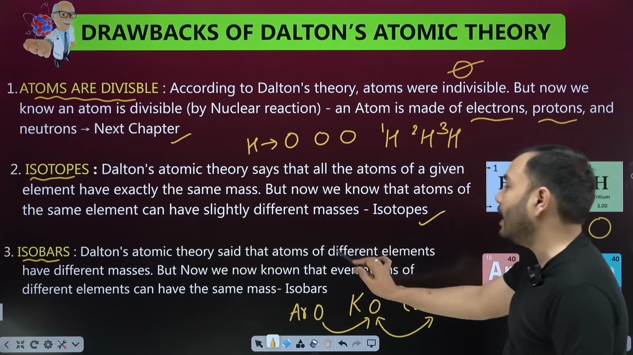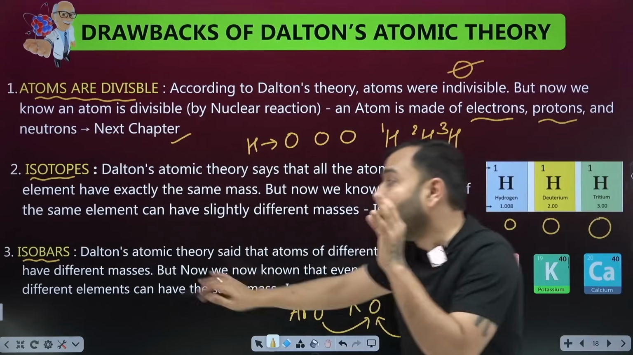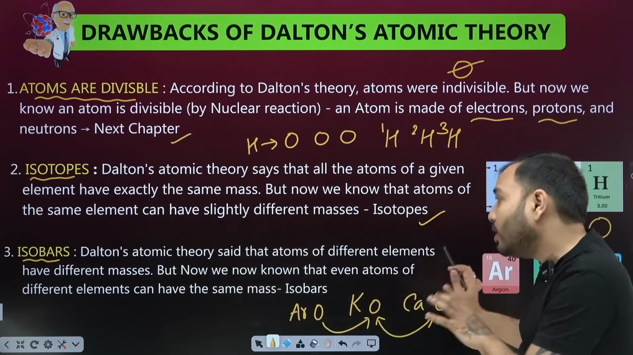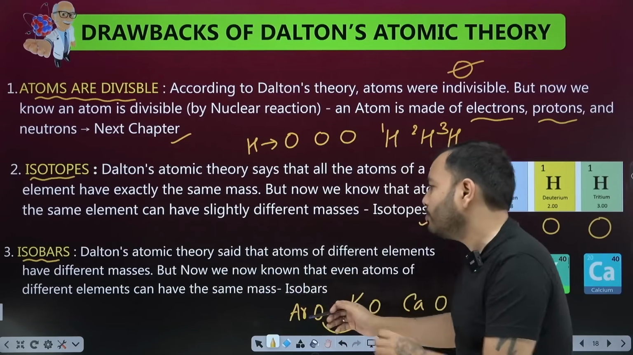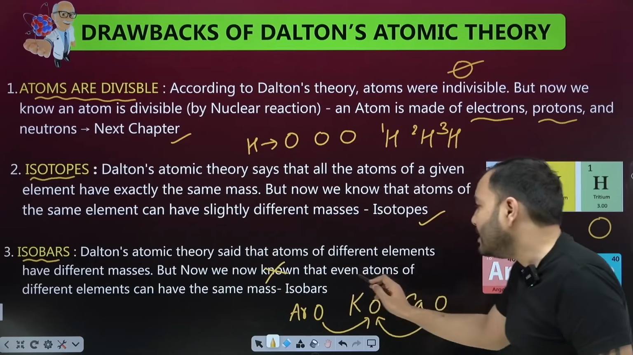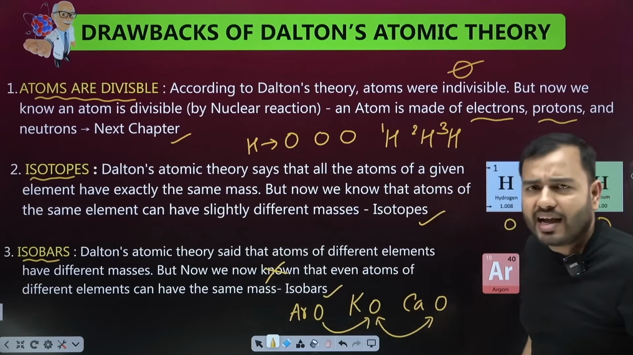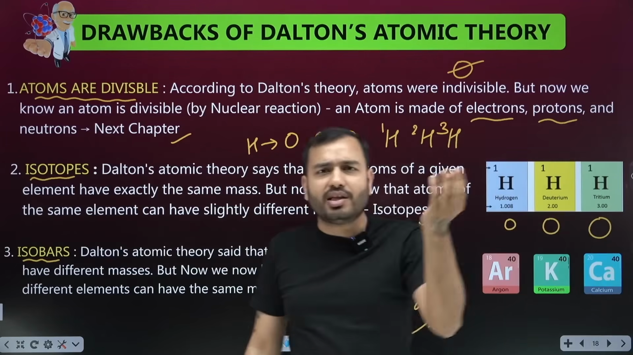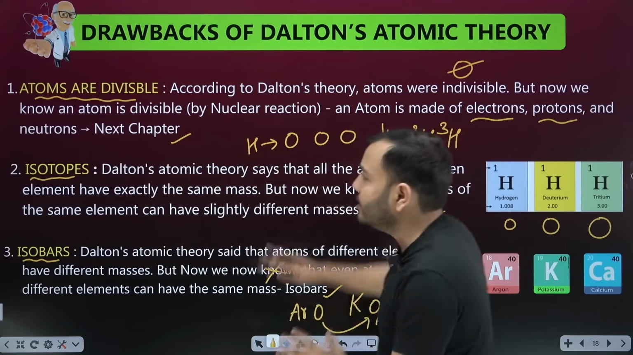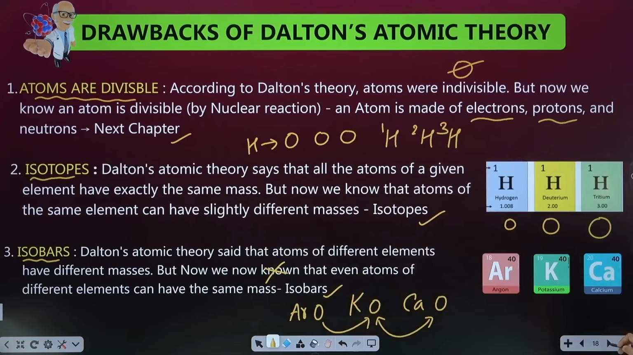Dalton's atomic theory said that atoms of different elements have different masses. They should have had different masses. But now we know that even atoms of different elements can have the same masses, which we call isobars. It's not like that happens a lot. These things happen less often, but they are happening. These are the drawbacks of Dalton's theory.